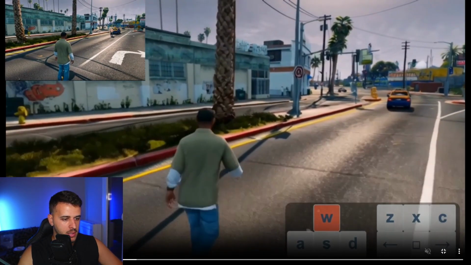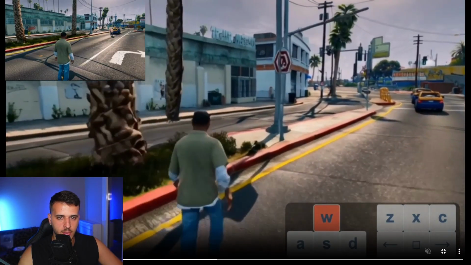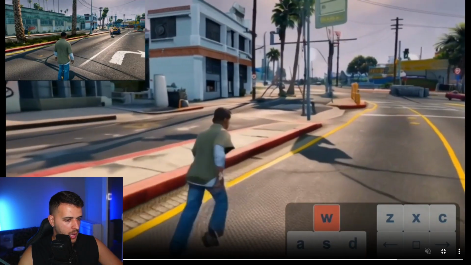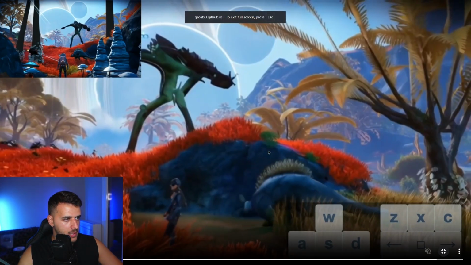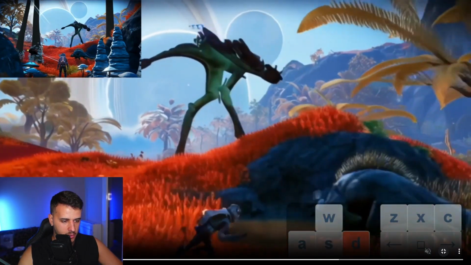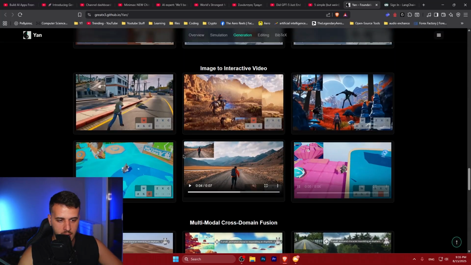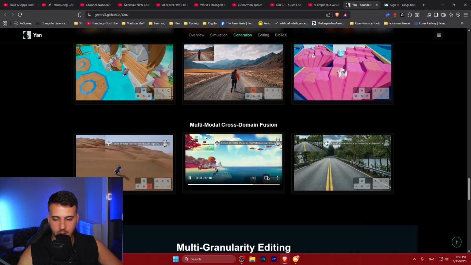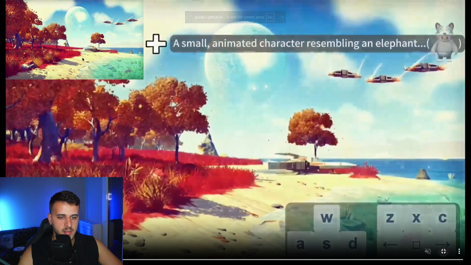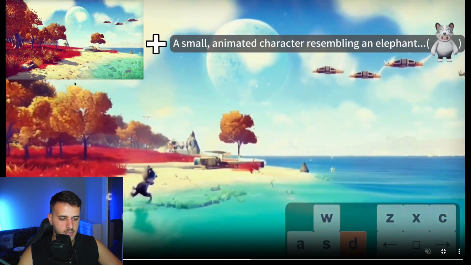So this is Franklin, and we see some problems with the animation on his body, but overall it looks interesting. Yeah, a lot of hallucination in this case. Let's see this example. So this is the image. Okay, that looks a lot better. All right, so that's pretty amazing. And they also got this small animated character resembling an elephant. And this is, okay, this is interesting.